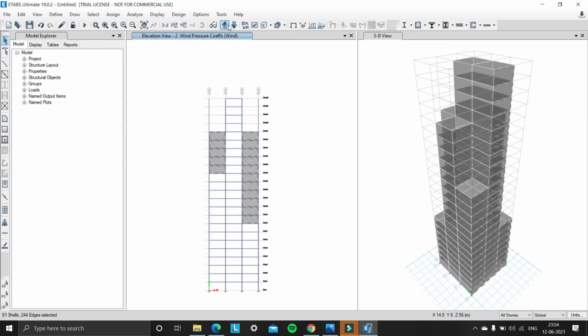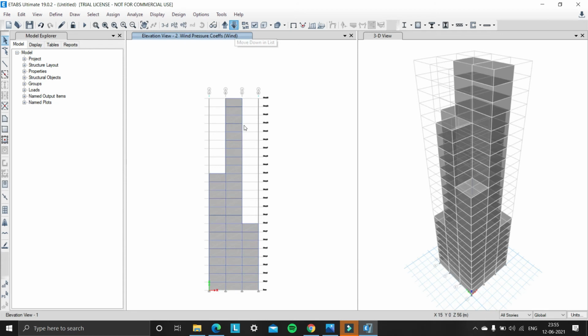And now move to section 3 elevation view and select the cladding shells. Sorry, we need to carefully select. We are in elevation view 1, so carefully select the cladding shells.